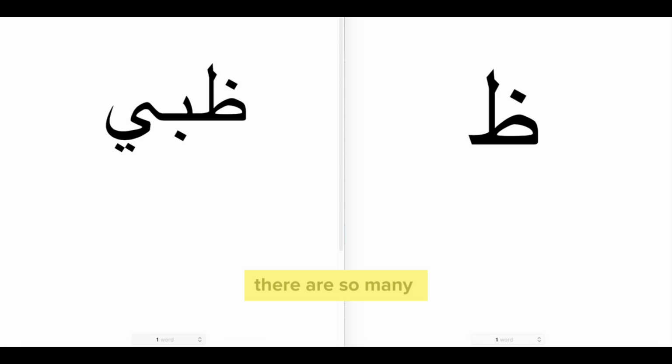Now there are so many stories about the name of the city, but they all involve either a deer or deers. Some say that there were so many deers there. And you can Google the reason and you'll find so many stories. I couldn't find which one is the original anyway.